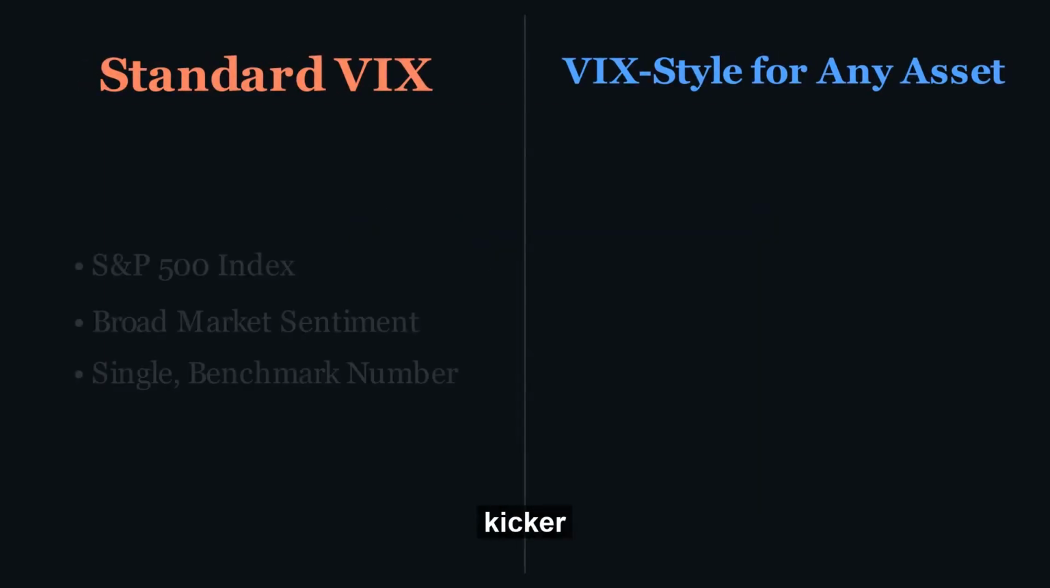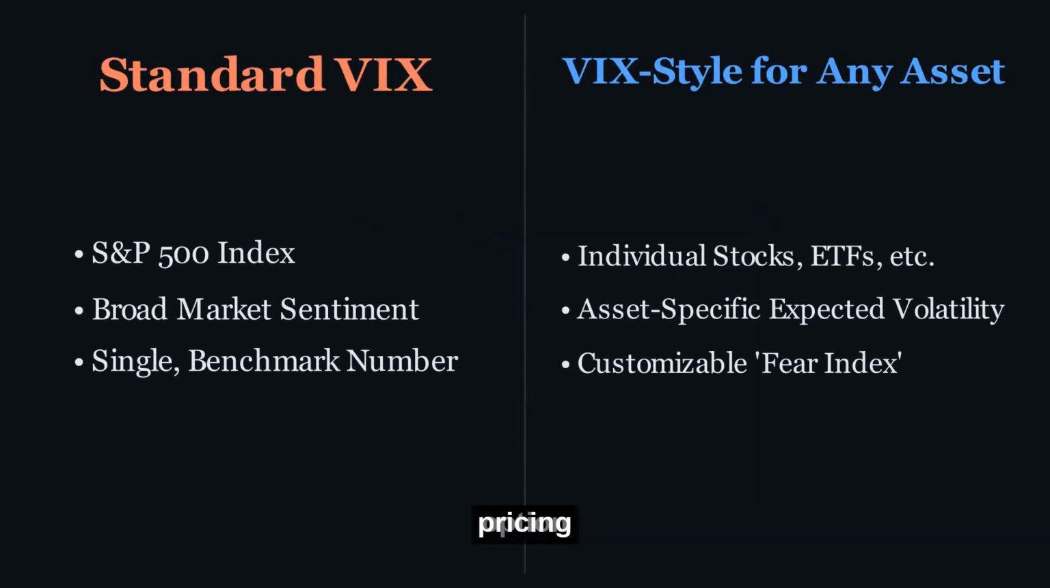Now, here's the kicker: if we can perform this intricate dance of option pricing and aggregation for the S&P 500, why limit ourselves? The methodology is robust. Imagine applying this exact same VIX calculation, with its specific weighting and interpolation rules, to a single stock, an ETF, or even a commodity with liquid options. This is precisely what the open source community, like the GitHub repo we're discussing, is enabling.